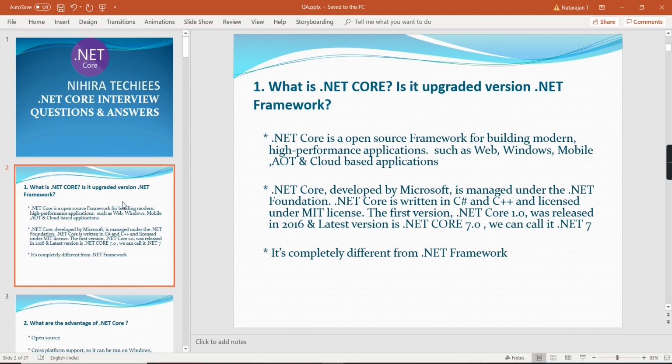Okay. So the first version is .NET Core 1.0 and the latest version is 7.0. So in the short form, we can call it .NET 7.